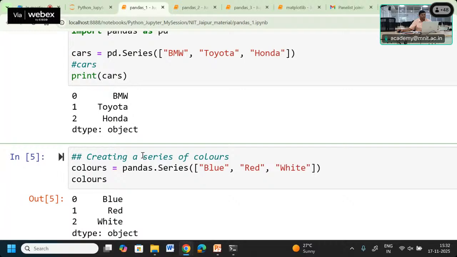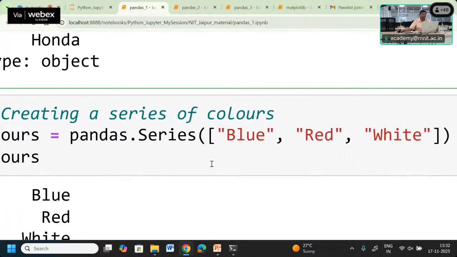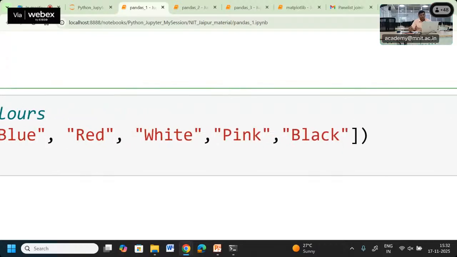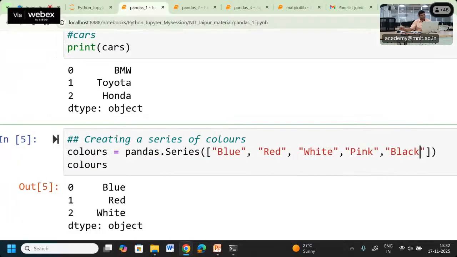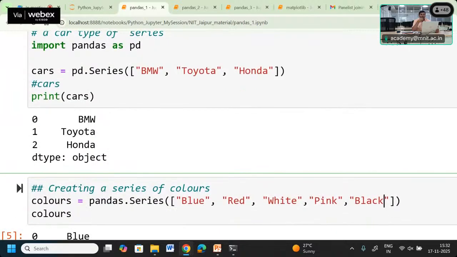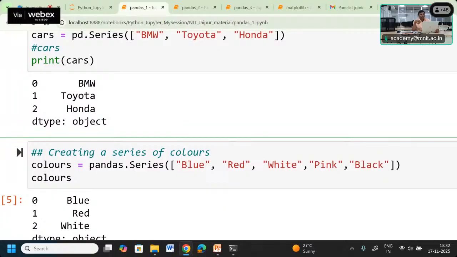So we can write pandas.Series instead of pd: blue, red, white, pink, or black. So we are creating a series of data where we are giving a list as an argument. In this pd.Series we are giving a Python list to create a series of data.